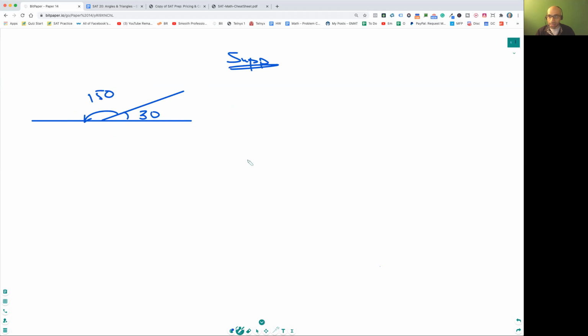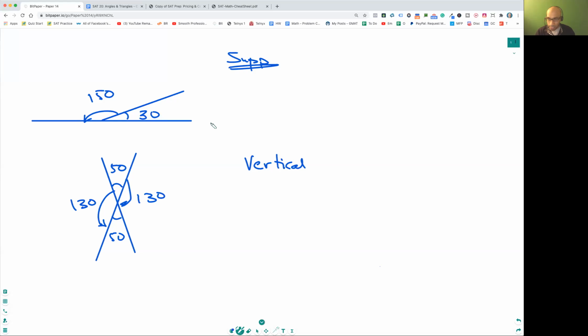Supplementary angles. Now the next one is vertical angles. What do you mean by vertical angles? It's this angle over here, like this, and you've got two angles over here. So let's say you've got 50, that means this is also 50. Of course, you know this angle is 130, and then there's 130 over here. So you've got 130, 130, 50, 50, so you've got 180 and 180. Remember, all of these ideas are important.